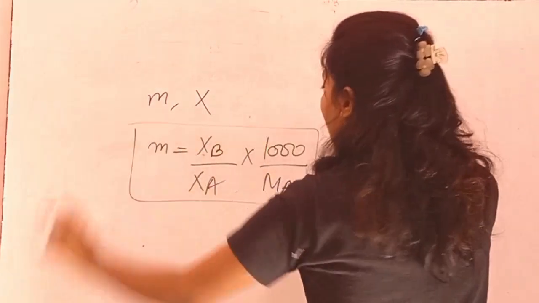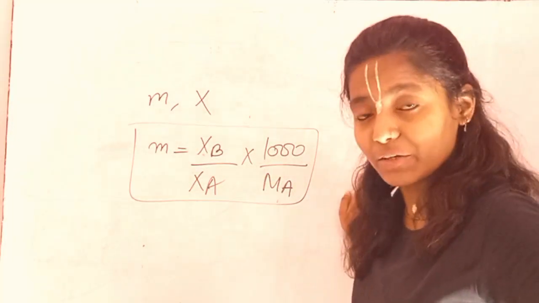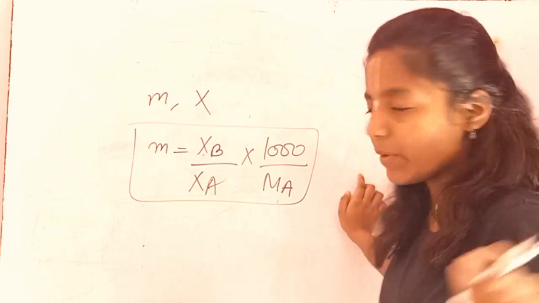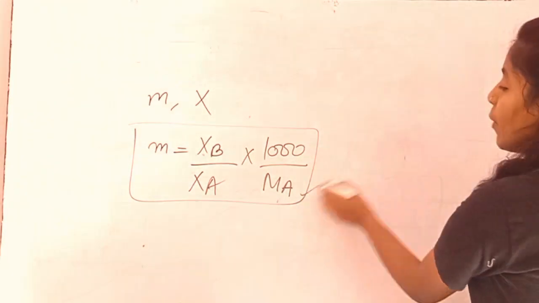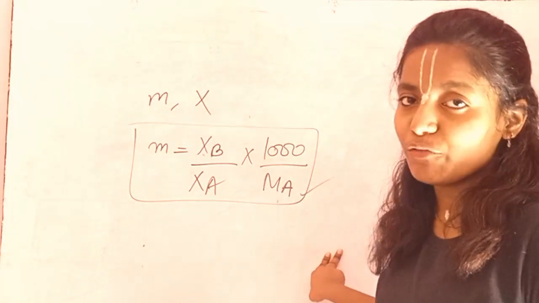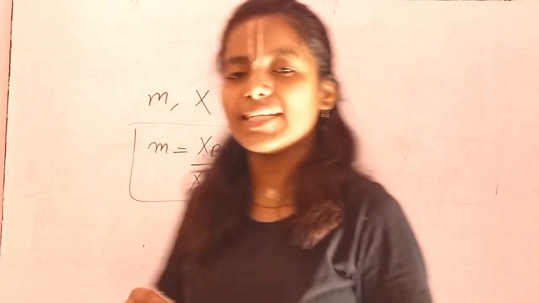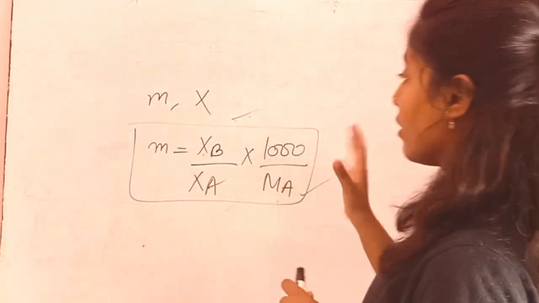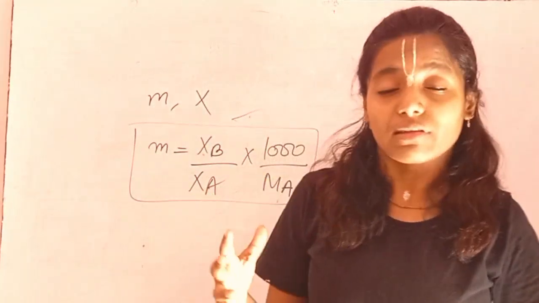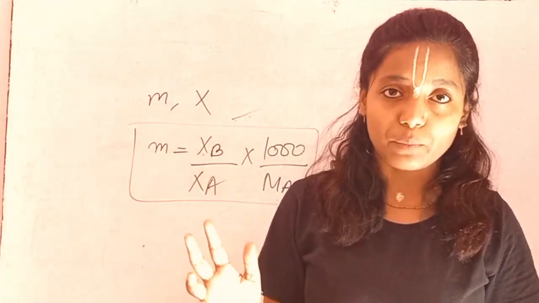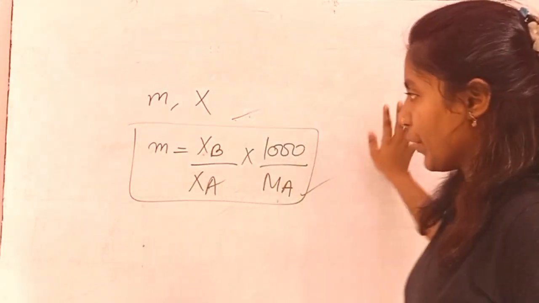What is M of A again? M of B is the molar mass of B, the solute. Here M of A is the molar mass of your solvent. So this is the relation between your molality and your mole fraction. I am discussing these relations because direct relation-based questions can come in your board exam, so keep an eye on them.